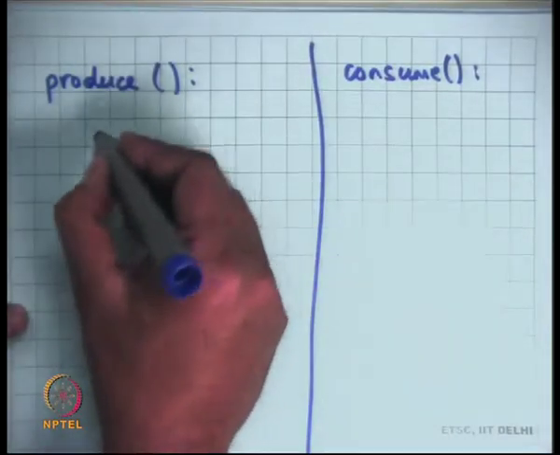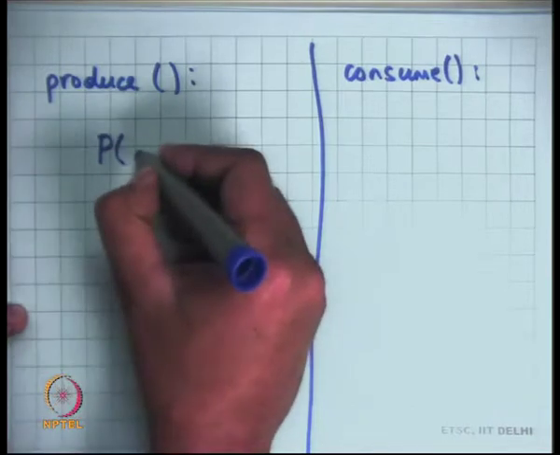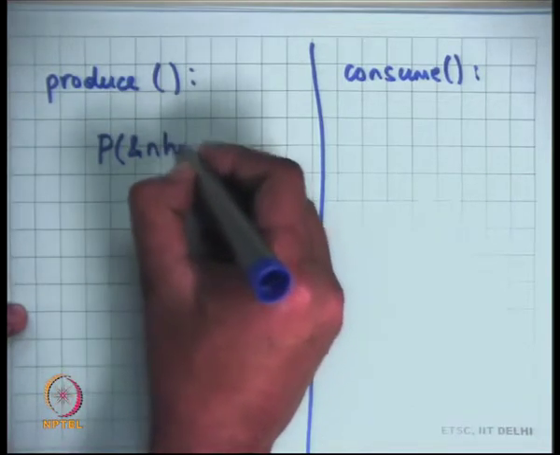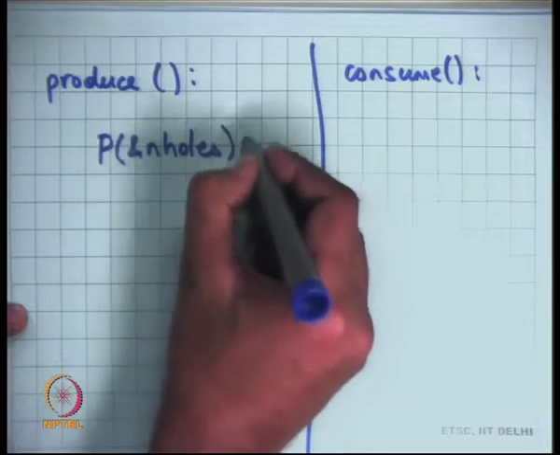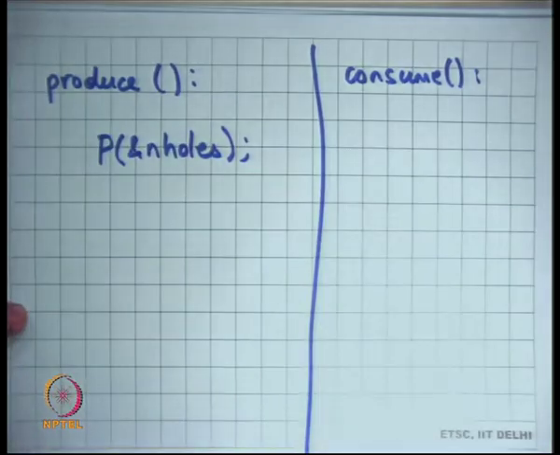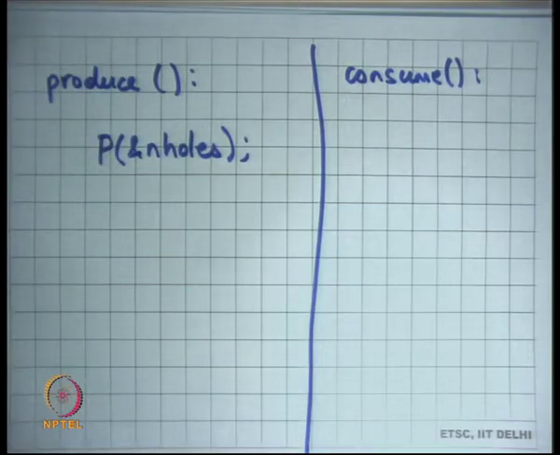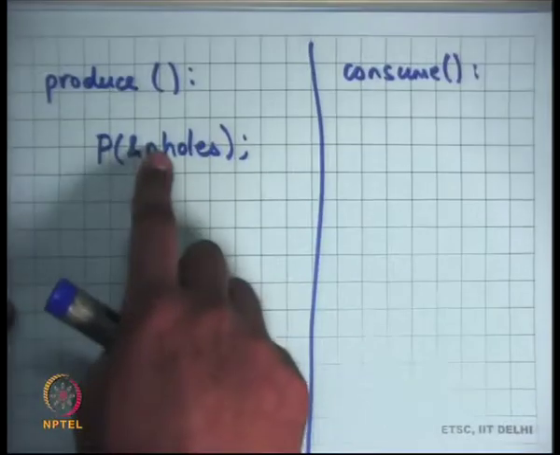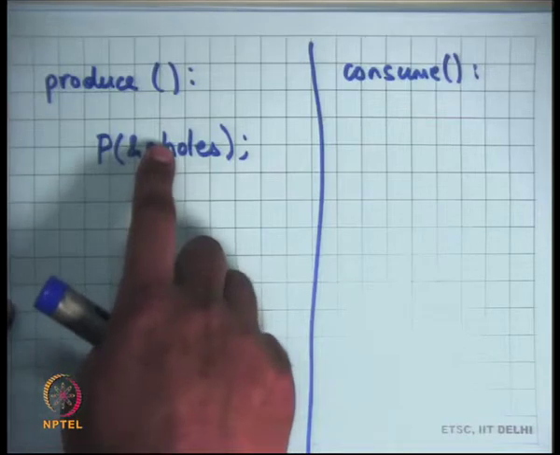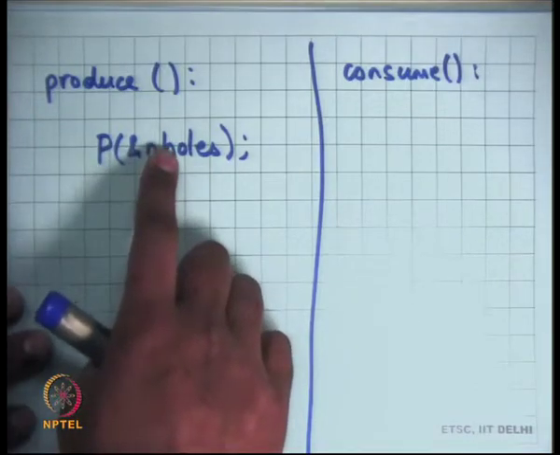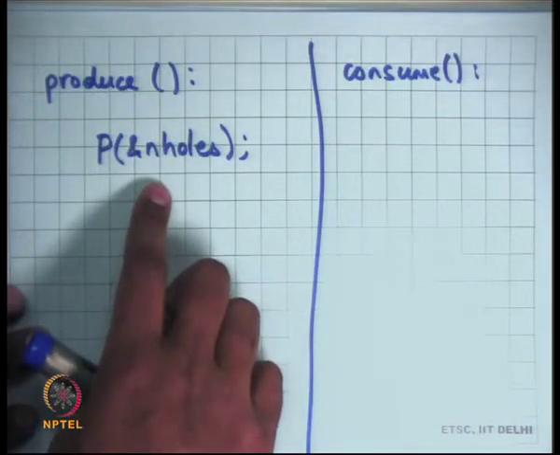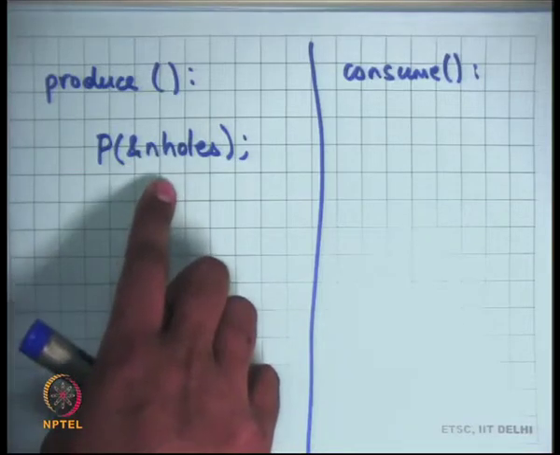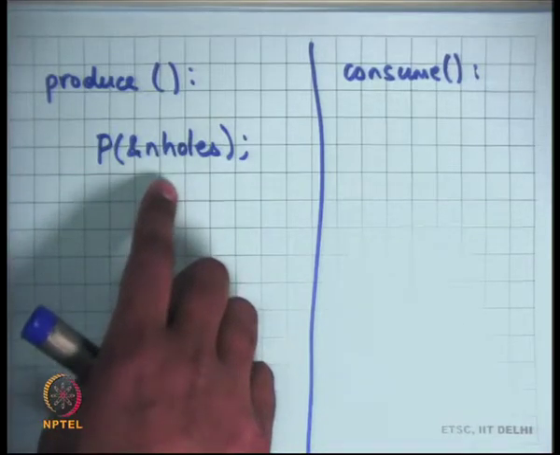All I need to do is, if I want to produce, I call P on n holes, which basically means I decrement n holes by 1 in an atomic manner. Because n holes is a non-negative number, if I come out of P, I'm sure that there's an empty slot available in the queue.